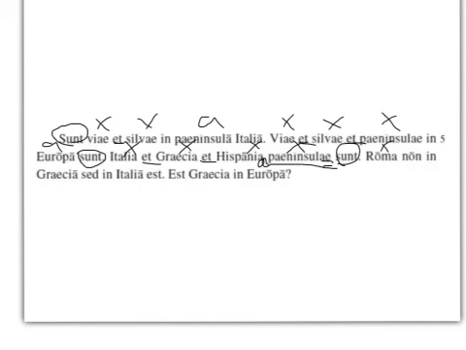Rome is, again, I'm going all the way to the end of the sentence to translate the verb, is not in Greece, but in Italy. Is Greece in Europe?